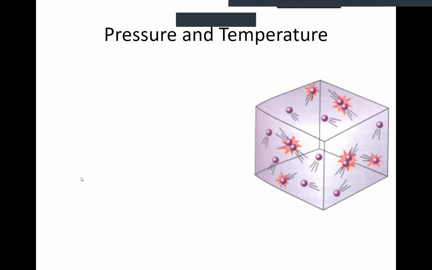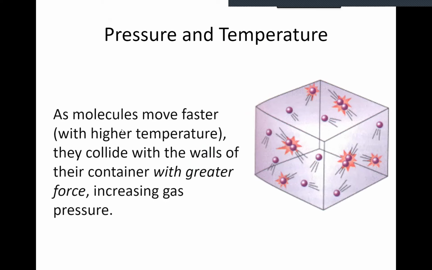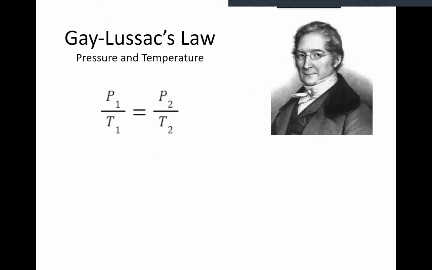The relationship between a gas's pressure and temperature was first described by a scientist named Gay-Lussac. He noticed that as molecules move faster in a sample with higher temperature, they'll collide with the walls of their container with greater force. That increases pressure. Mathematically, Gay-Lussac said, P1 divided by T1 equals P2 divided by T2.